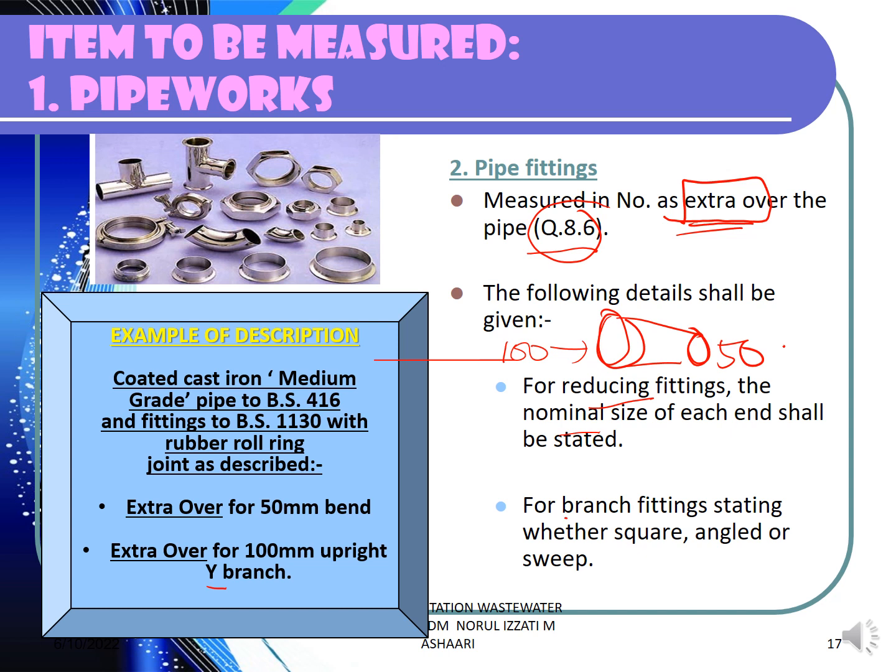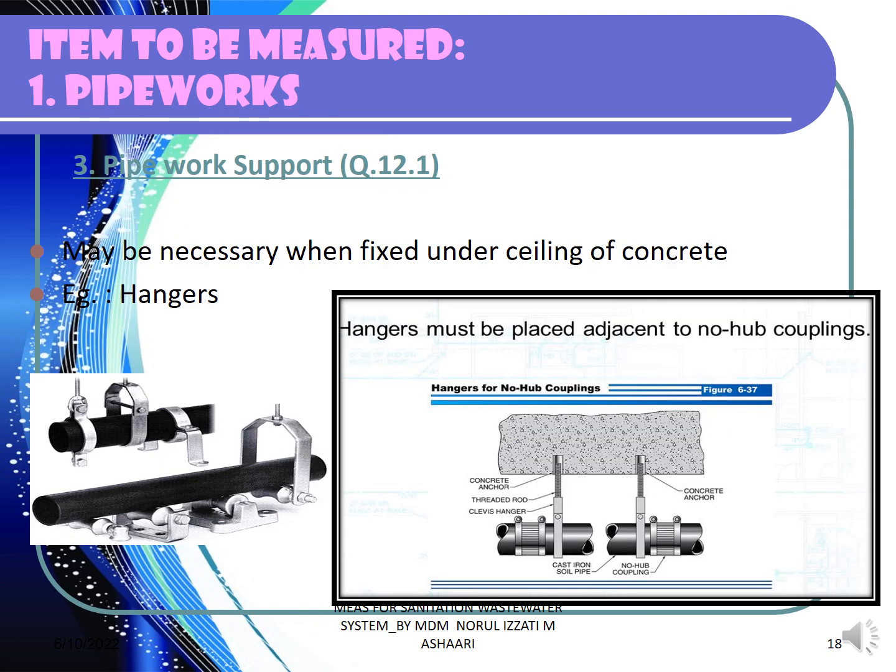For the branch fitting, whether they are square, angle, or the sweep, in terms of the shape and the design, all of this also must be clearly written in the description. Then only you can measure in number. Okay, remember the example of the description that I showed you before in the pipe work.